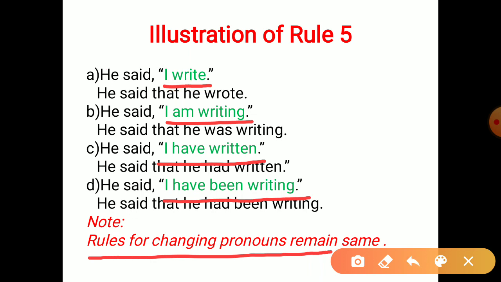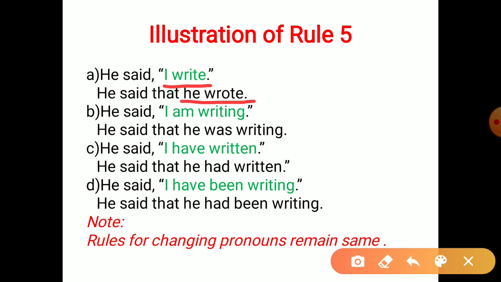I write, this is present simple. So the rule is present simple changes into past simple. So he said that he wrote. I write becomes he wrote. I changes into he because the first person changes according to the subject. He wrote, so it is past simple. We use the second form of the verb in the past simple tense. That's why it changed into he wrote. So present simple changed into past simple. Now, he said, I'm writing. It's present continuous tense, so this will change into past continuous tense. He said that he was writing.